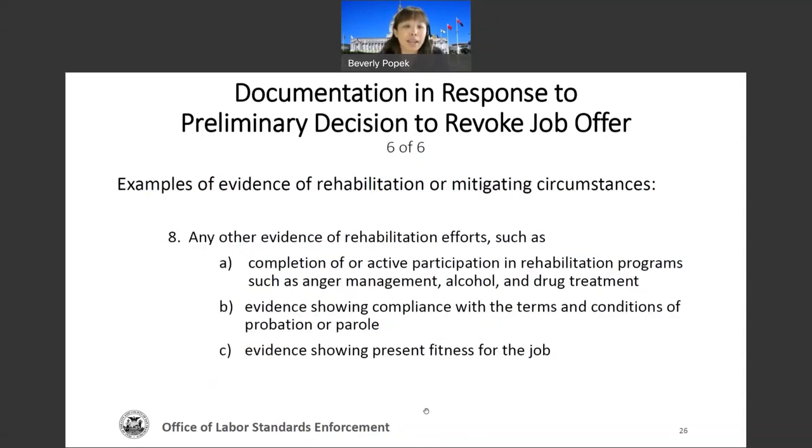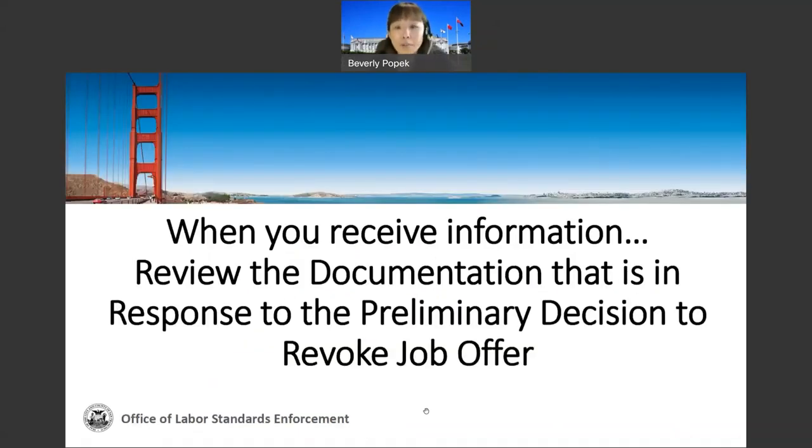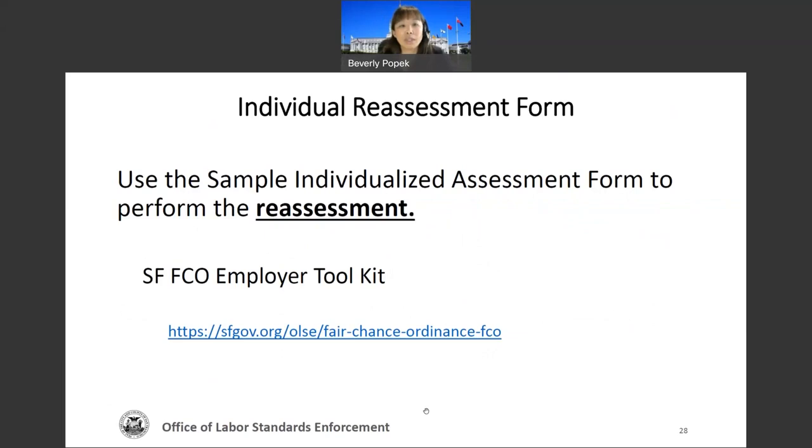And then here's number eight, where there's some more information for you to consider in evidence and rehabilitation. For example, maybe they have participated in rehabilitation, such as anger management, alcohol. Maybe there's evidence that they completed parole. Now, when you receive the information, review the documentation that's in response to the preliminary decision to revoke the job offer. And you need to conduct an individualized reassessment.